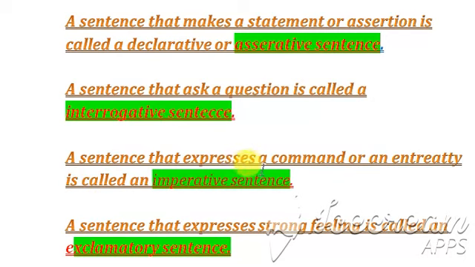A sentence that expresses a command or an entreaty is called an imperative sentence. So here it can express command, entreaty, request, and also one more thing, that is advice. Next one, at last, a sentence that expresses strong feeling is called an exclamatory sentence, and there will be an exclamation mark too.